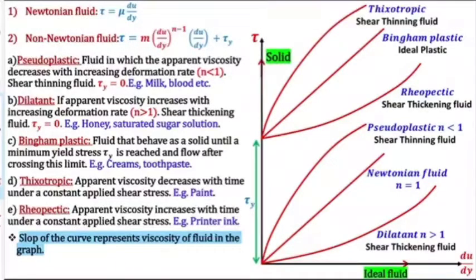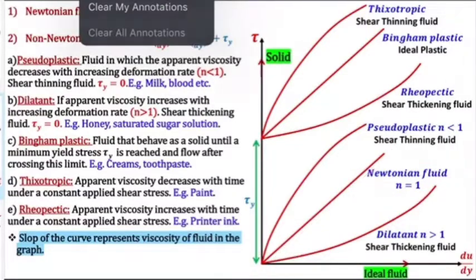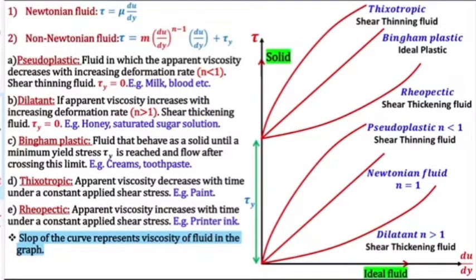Next, coming to Newtonian fluid again. How will we plot a Newtonian fluid? This is a y equals mx type of graph, so it is a straight line. This is our Newtonian fluid, where the n value is 1. It is a straight line, and y equals mx passes through the origin. Here also it is passing through the origin. Now, coming to non-Newtonian fluid, it is represented by this equation and follows this equation. Tau y is the minimum yield stress required for deformation. If I take tau y equals 0, then it is represented by this particular case equation only.